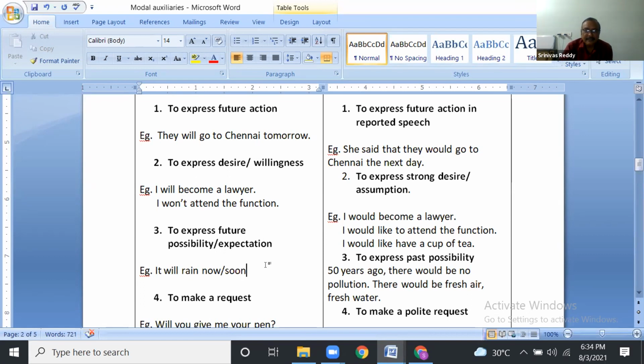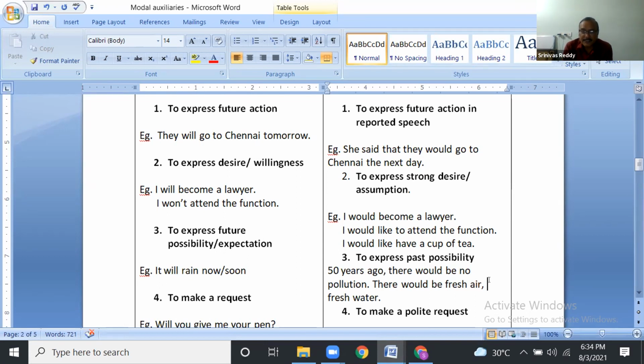This side, to express past possibility. 50 years ago, there would be no pollution. There would be no pollution means the possibility was there. There would be fresh air, fresh water, like that. But we are not sure.